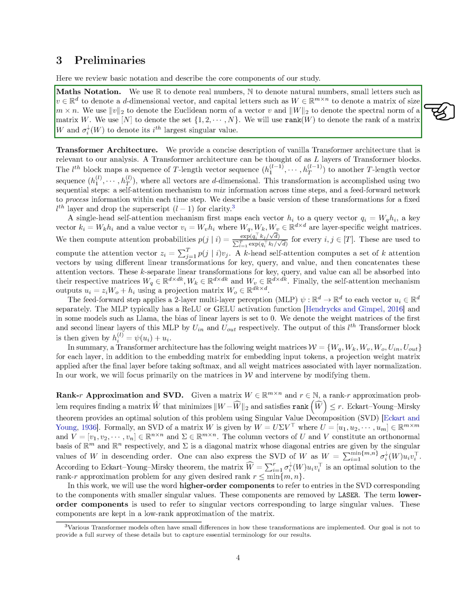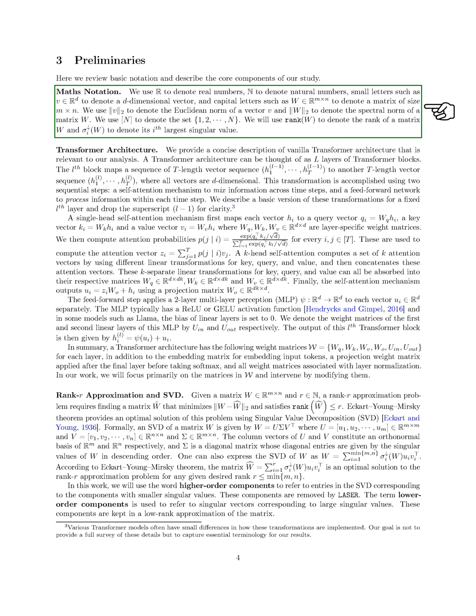In terms of mathematical notation, we use R for real numbers, N for natural numbers, lowercase letters like v to represent a d-dimensional vector, and uppercase letters like W to represent a matrix of size m by n. We use ‖v‖₂ to represent the Euclidean norm of a vector v, and ‖W‖₂ to represent the spectral norm of a matrix W. We use [n] to represent the set {1, 2, ..., n}. We use rank(W) to represent the rank of a matrix W, and σᵢ↓(W) to represent its ith largest singular value.